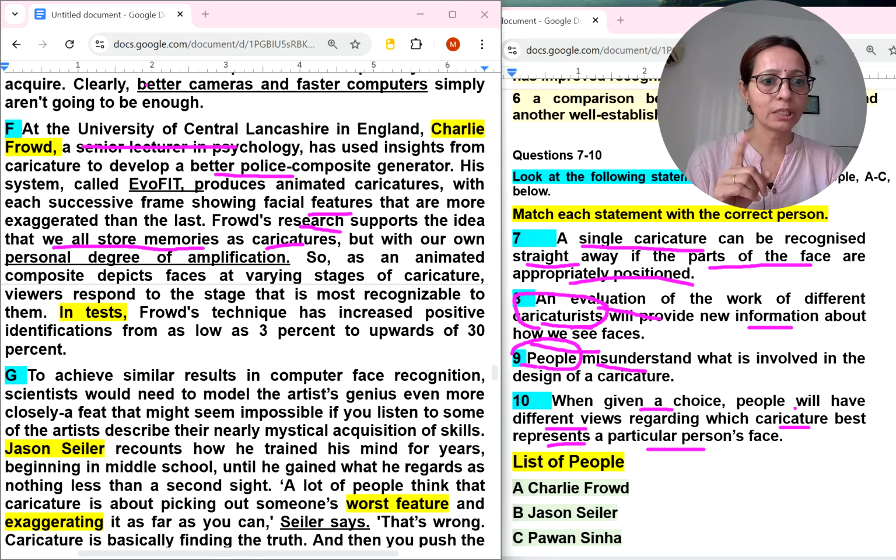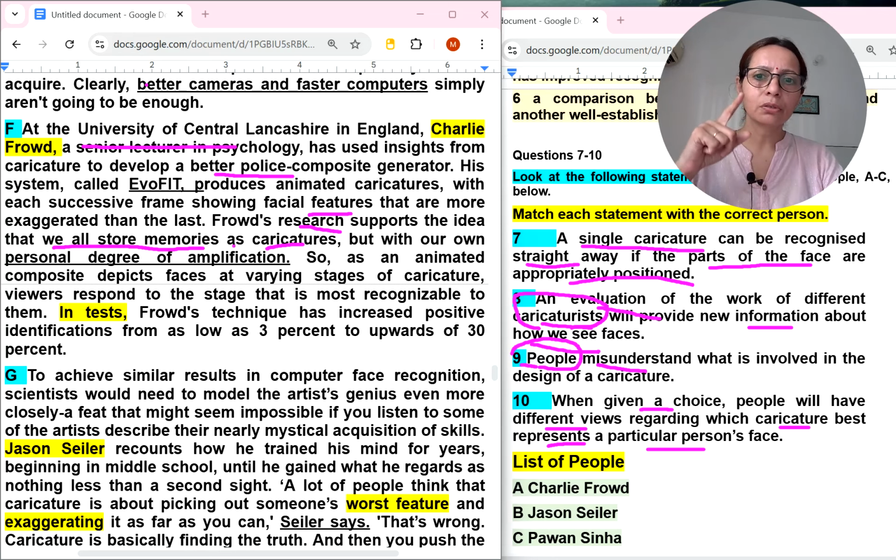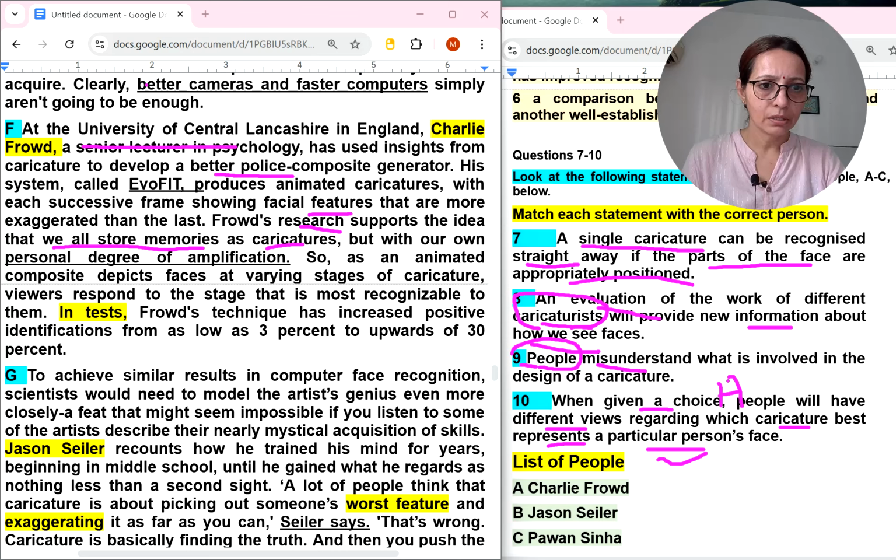When given a choice, people will have different views regarding which caricature best represents a particular person. This research supports the idea that we all store memory as caricatures, but with our own personal degree of amplification. So, as an animated composite depicts faces at varying stages of caricature, we can match it with a number. Try to understand the correlation of the question statement as well as this.